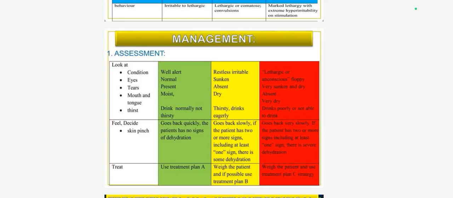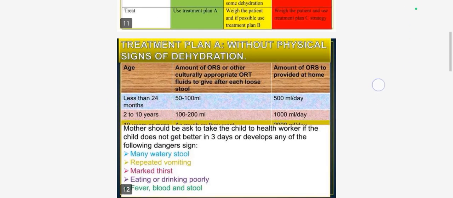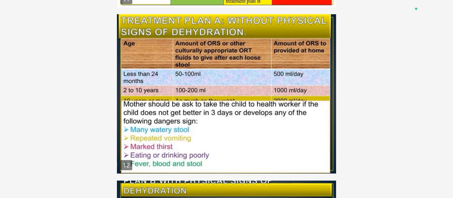So you use treatment plan A: weigh the patient if possible and treat. Treatment plan A is for patients without physical signs of dehydration. For less than 24 months, give 50 to 100 ml, and for 2 to 10 years, 100 to 200 ml of ORS after each loose stool. The amount of ORS to provide at home is 500 ml per day.